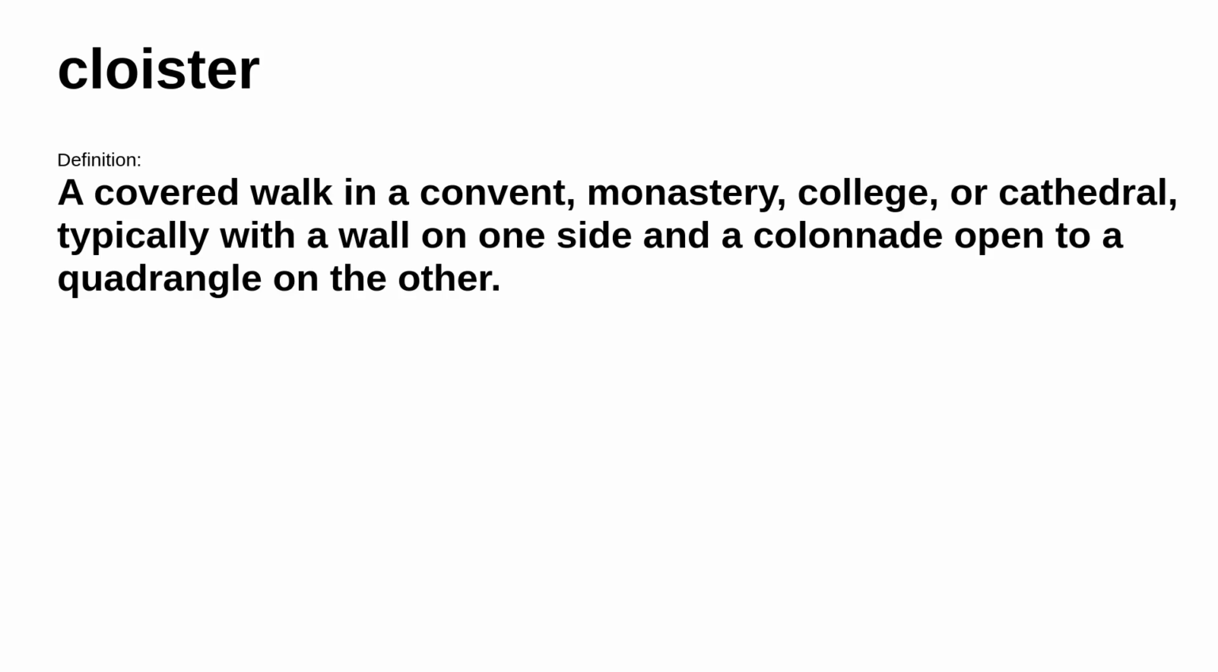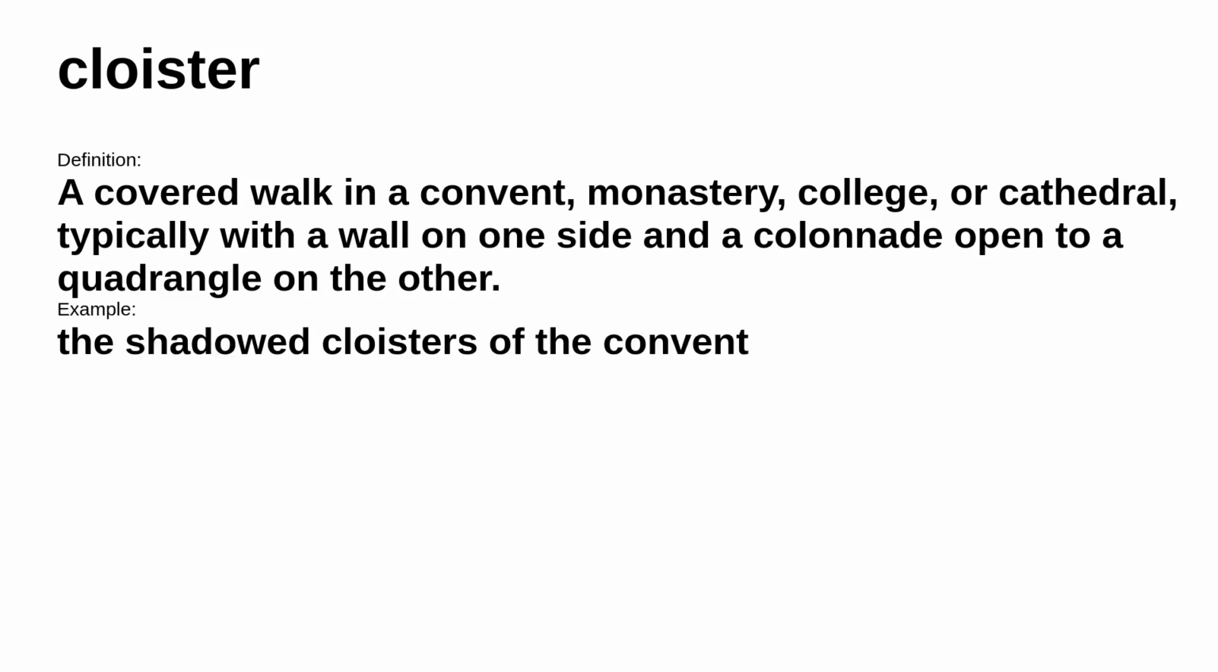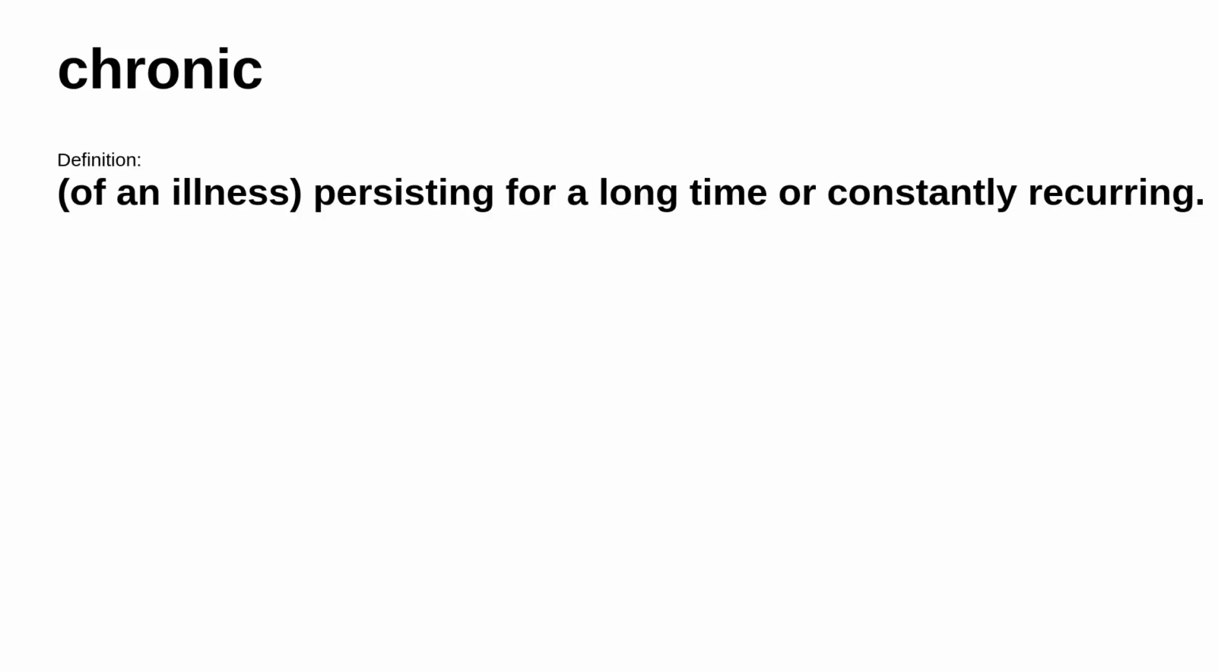Up next, cloister. It means a covered walk in a convent, monastery, college, or cathedral, typically with a wall on one side and a colonnade open to a quadrangle on the other. Consider this example. The shadowed cloisters of the convent. The next word is chronic. It's defined as of an illness, persisting for a long time or constantly recurring. Consider this example, chronic bronchitis.